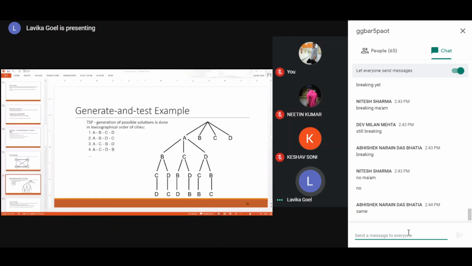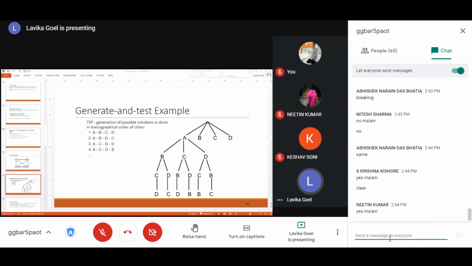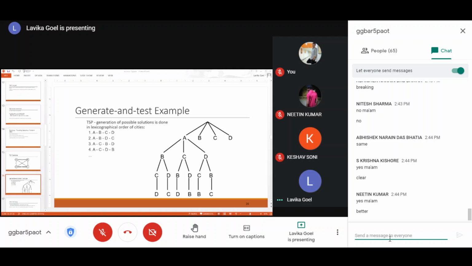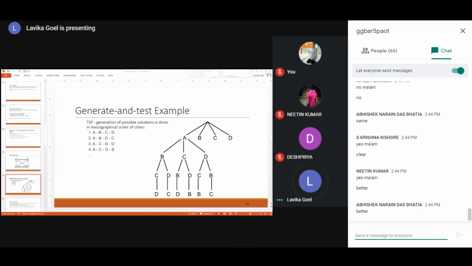Now is it better? Or still the same quality? Okay, fine then.